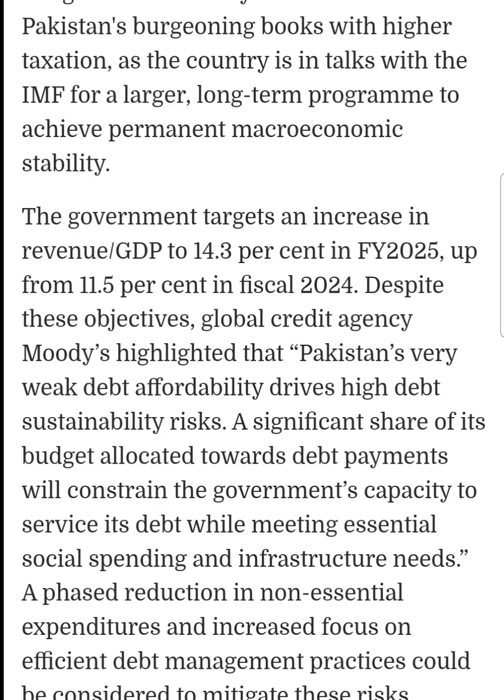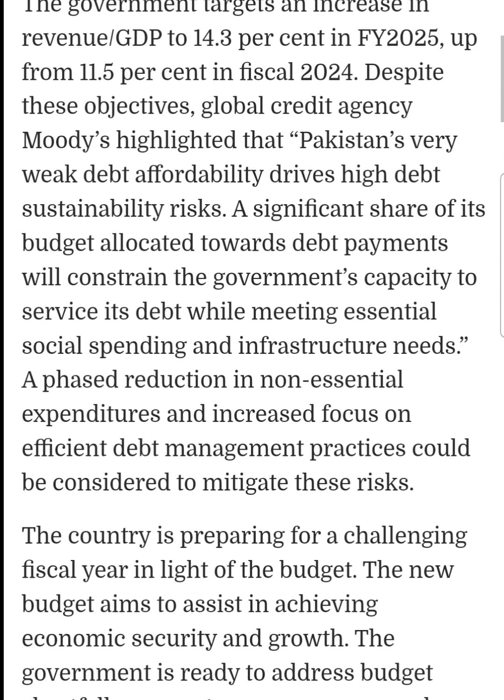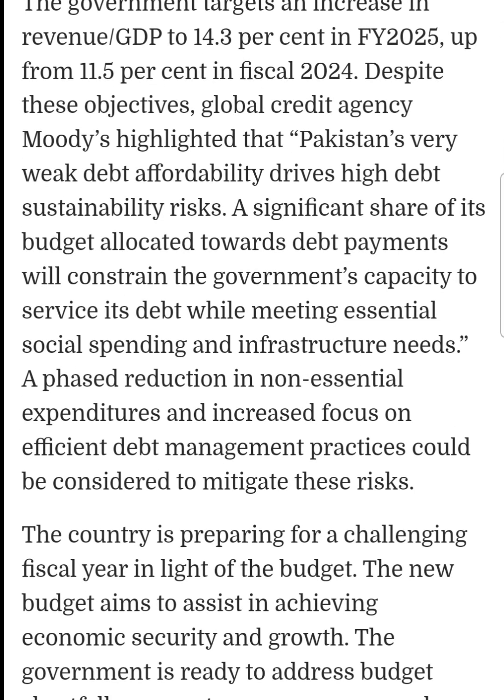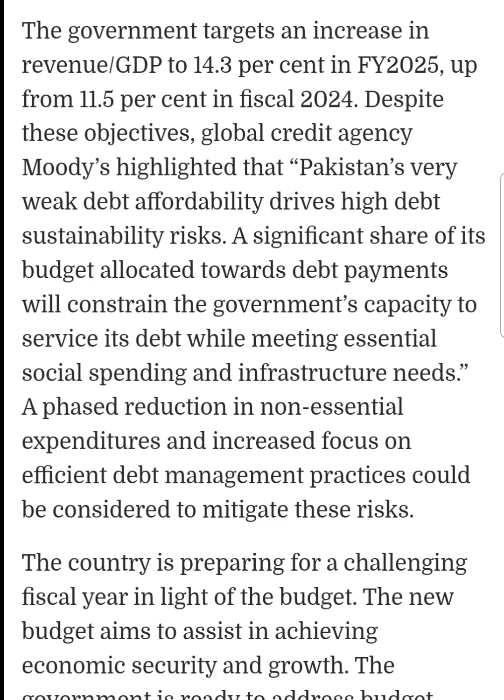The government targets an increase in revenue to GDP to 14.3% in fiscal year 2025, up from 11% in fiscal year 2024.